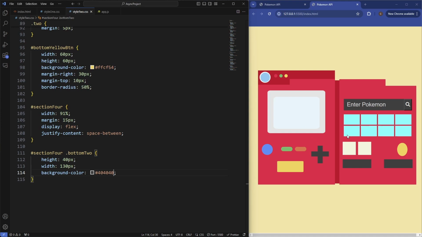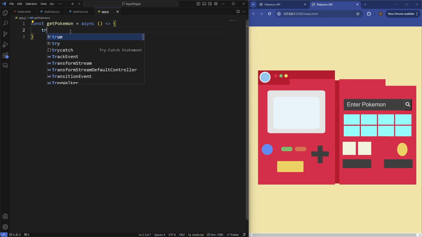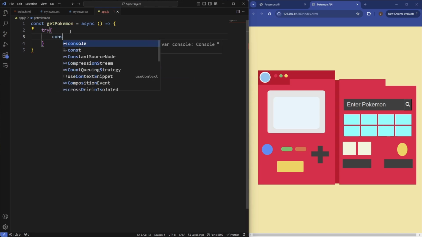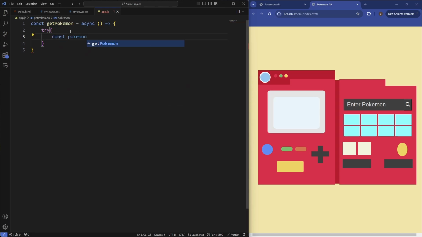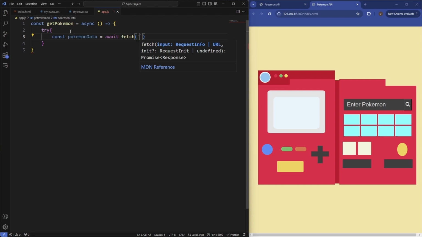Now let's use the Fetch API and async await to type a Pokemon name in here and then display the image on the screen. So we'll head inside the app.js and we'll say const getPokemon equals async, and then we'll put this in a try, and we'll say, let's first get the data, so const pokemonData equals await, grab the fetch API, use backticks, and then we'll paste the Pokemon API inside of this.